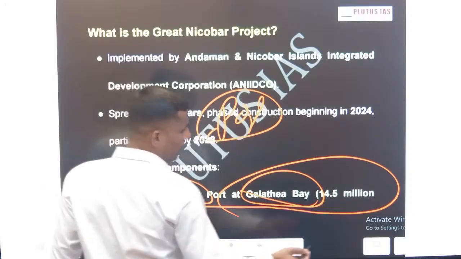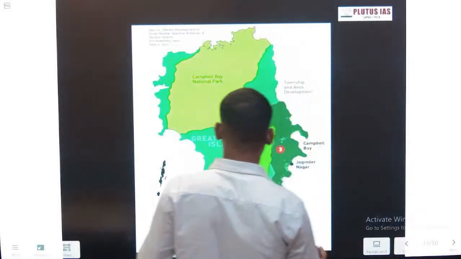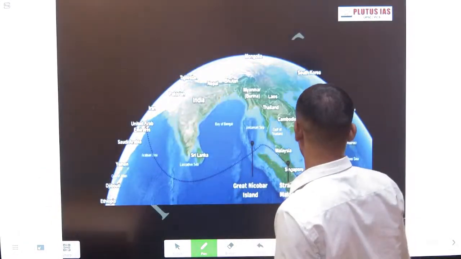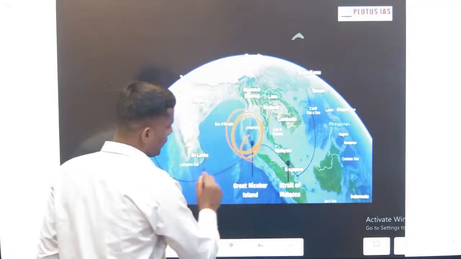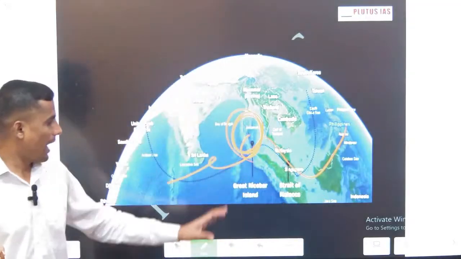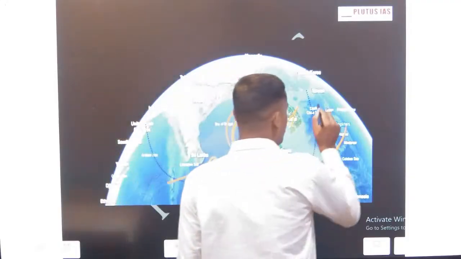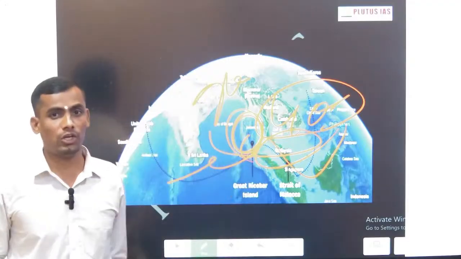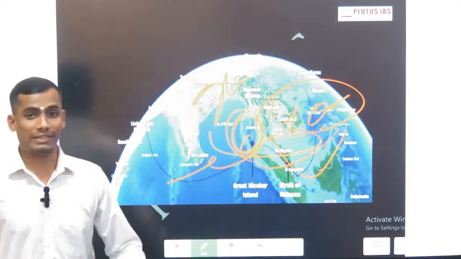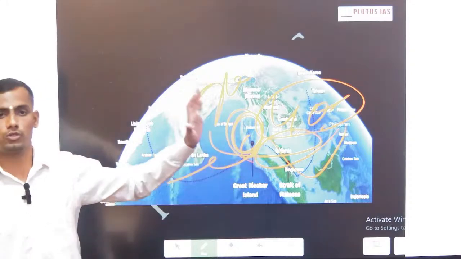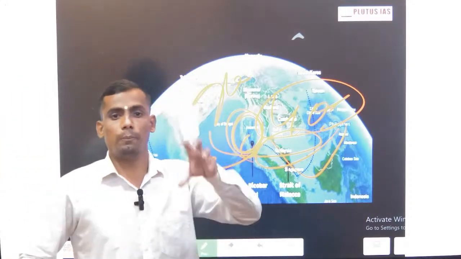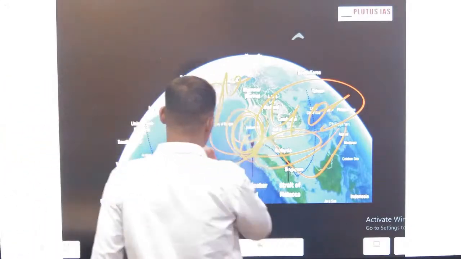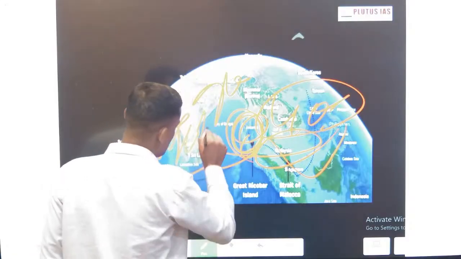If you see the location of this particular island, you will get to know that this area is at the global chain. This is our location of the Greater Nicobar, and if you remember the Malacca Strait, 40% of global maritime trade passes through the Malacca Strait, and the Greater Nicobar lies at the mouth of the Malacca Strait. That much significance this Greater Nicobar project has. That's why the government is focusing on developing this particular project. There are concerns, but still the importance is this one. The global chain is the first importance.